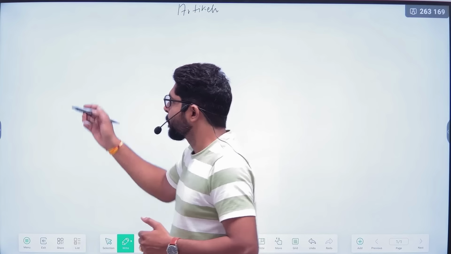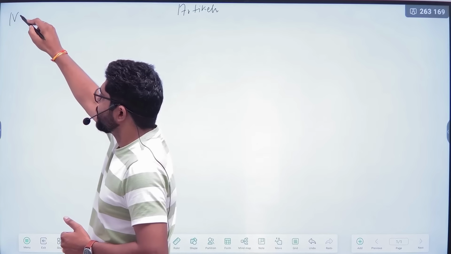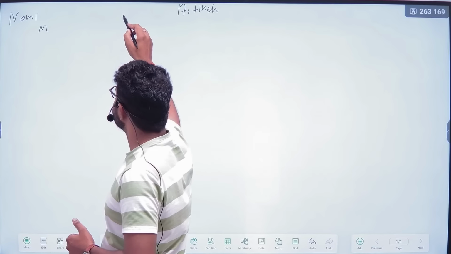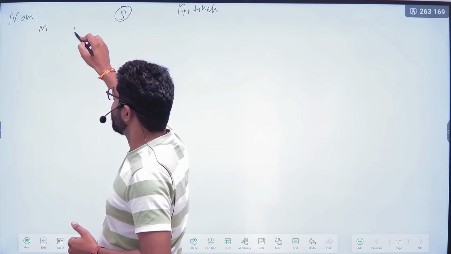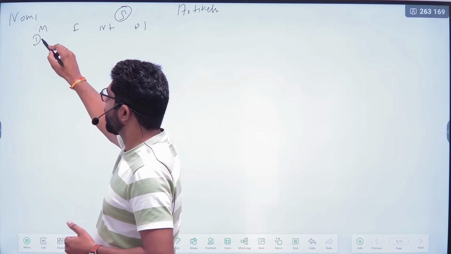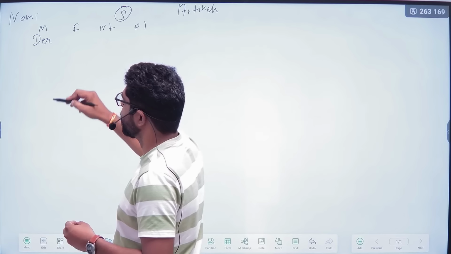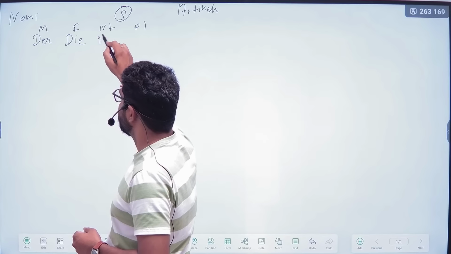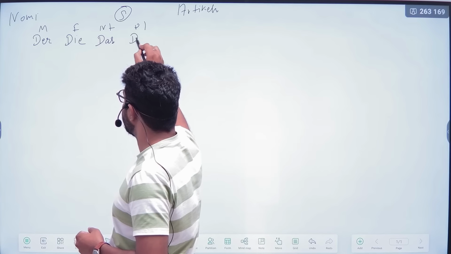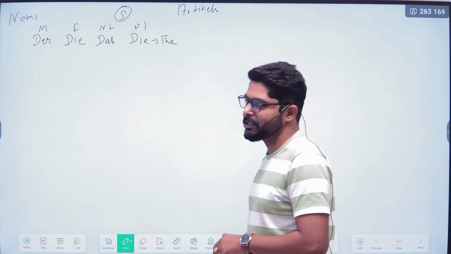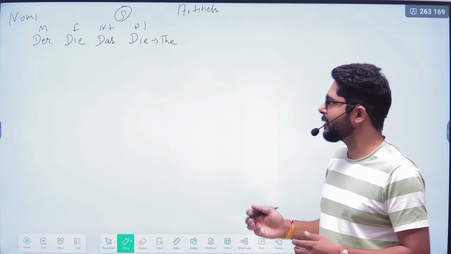So how? First, you know that there is the nominative case. In the nominative case, we are focused on the subject: masculine, feminine, neutral, and plural. For the definite article, if anything is masculine, we use der. For the feminine, we use die. For the neutral, we use das, and for the plural, we use die. And the translation of all these articles will be 'the'.